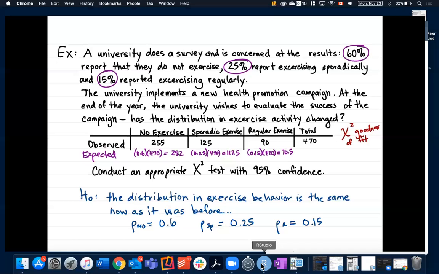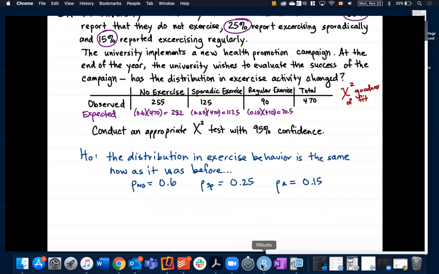And then our alternative hypothesis is that the proportions differ from those given proportions. So the distribution in exercise behavior is different